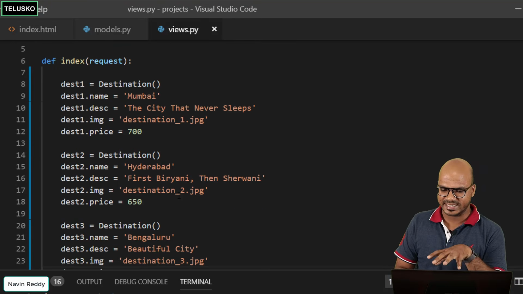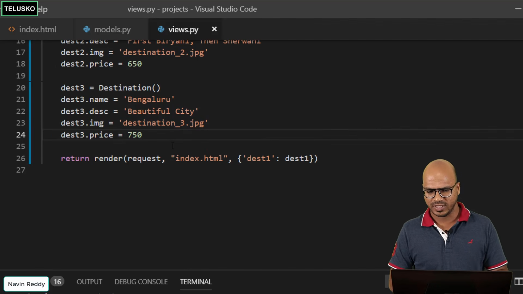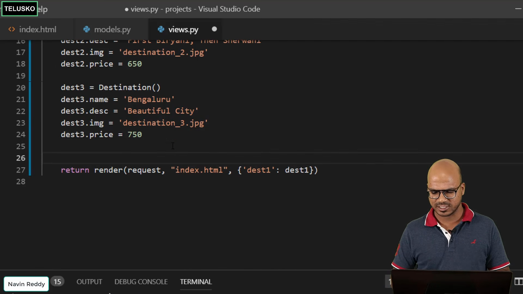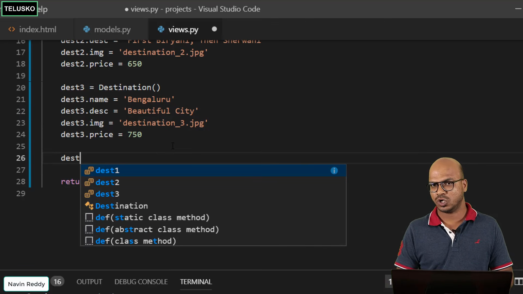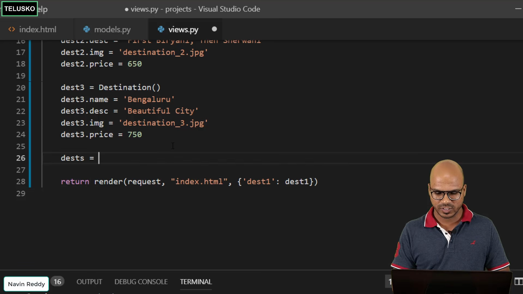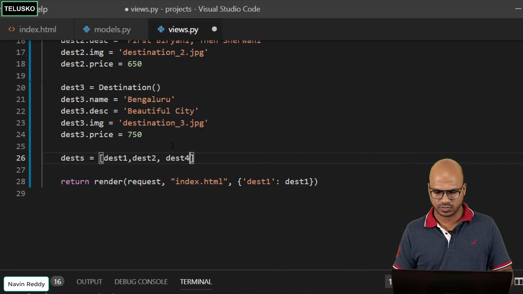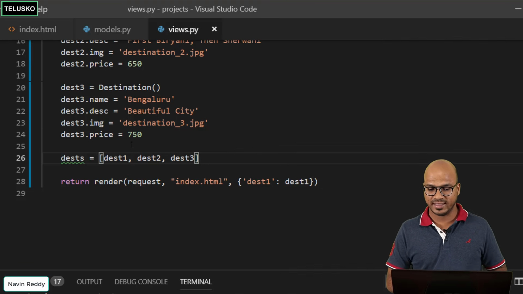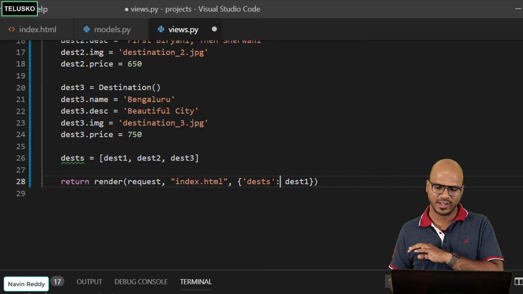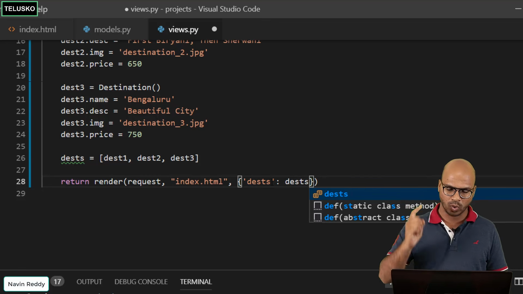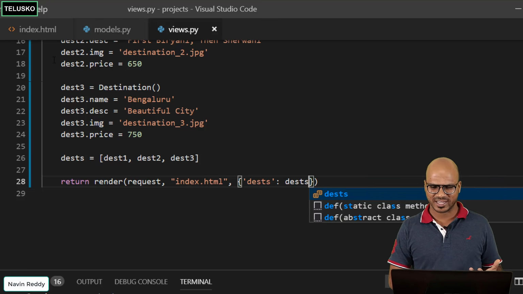Okay, so we got all this data and then we want to pass this data in the HTML. We don't want to pass three different objects, let's pass it as one object. The way you can do that is by creating a list of destinations. We can say dests equal to the list of these destinations: dest1, dest2 and dest3. So we got these three destinations in a list. Instead of passing all the destinations one by one, we will pass everything in this one particular list. Done. We are passing three data now. You can pass thousands of data, your choice.